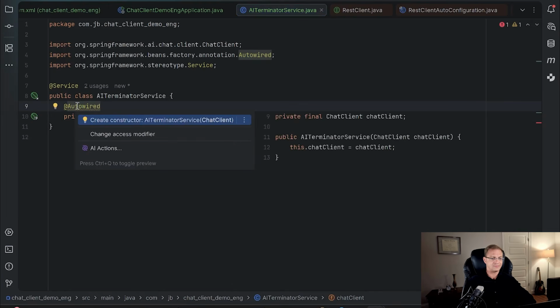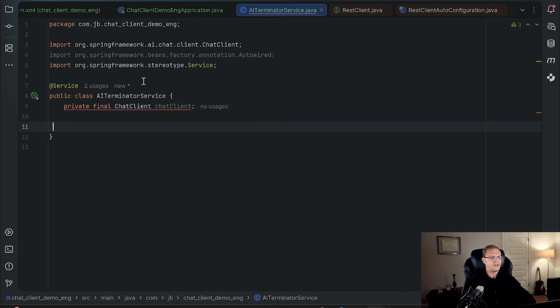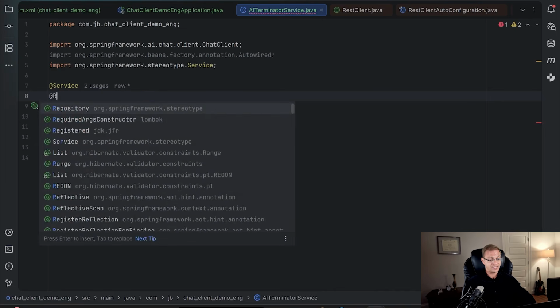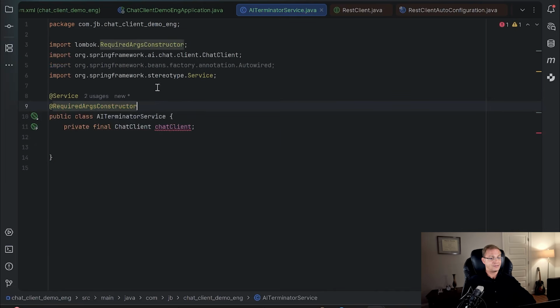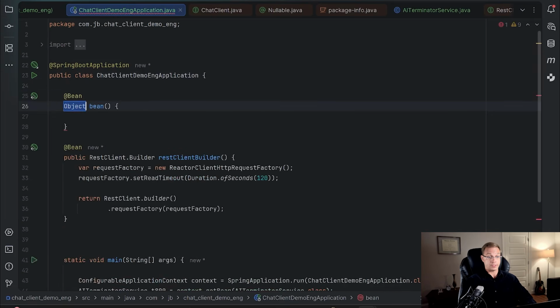So let's try to see if we use constructor injection, but still we have the same problem because this bean doesn't exist. And let me check if I use Lombok, if IntelliJ is smart enough. And yes, it understands that the injection exists, but okay. If ChatClient doesn't come to me, I will declare it by myself. I will type just bean and the type should be ChatClient.